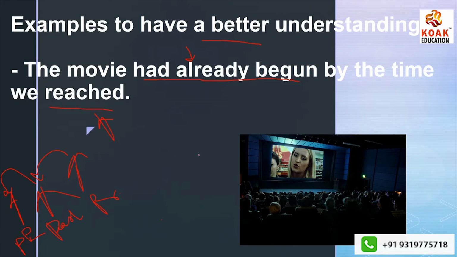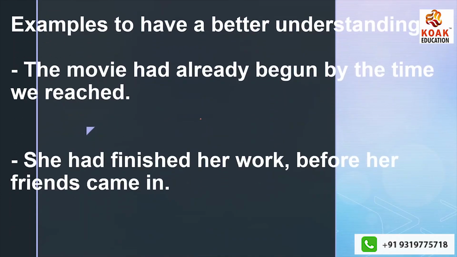Now, another example that we have taken is: she had finished her work before her friends came in. She had finished her work before her friends came in. So had finished is third form of verb, right? Now came is second form of verb, which means it is telling us about simple past tense, whereas when I use had plus third form of verb, that is had finished, this is telling me about past perfect tense, right?